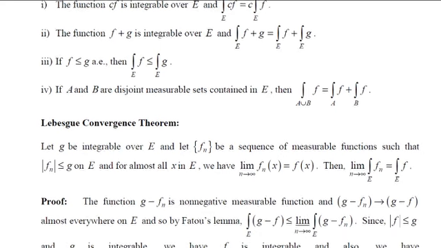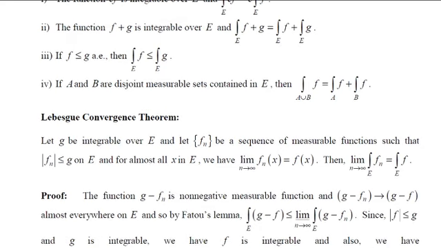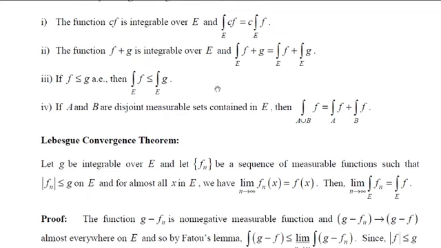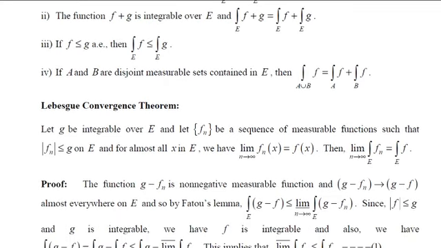And also we have integral of g minus f over e, which is the same as integral of g over e minus integral f over e by these results, which is less than or equal to integral g minus, if you multiply this limit inferior by a minus sign, that becomes limit superior.